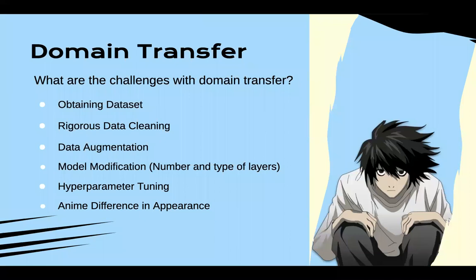We also did data augmentation because the data set size needed to be increased. We also did some model modifications and hyperparameter tuning in order to make this model work well on anime characters, which have a different appearance from human characters.